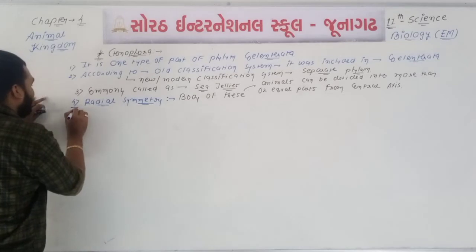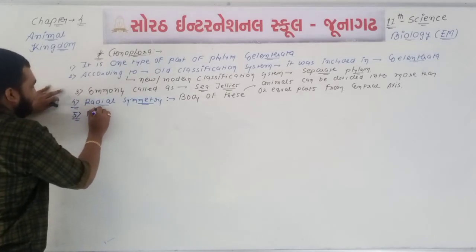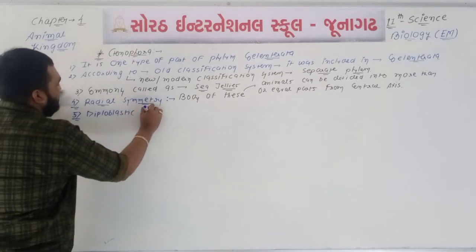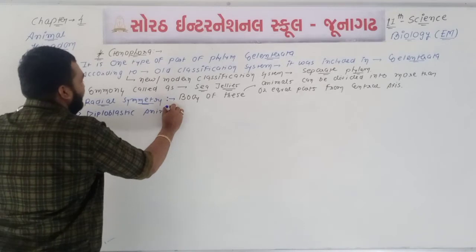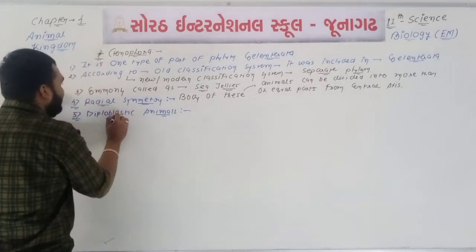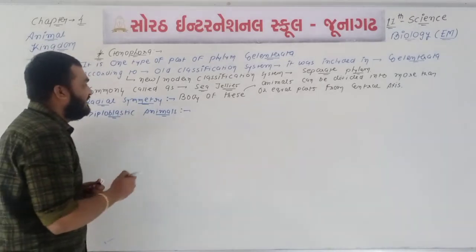Okay, point number 5, we can say that these animals are diploblastic type of animals. What is the meaning of diploblastic type of animal?